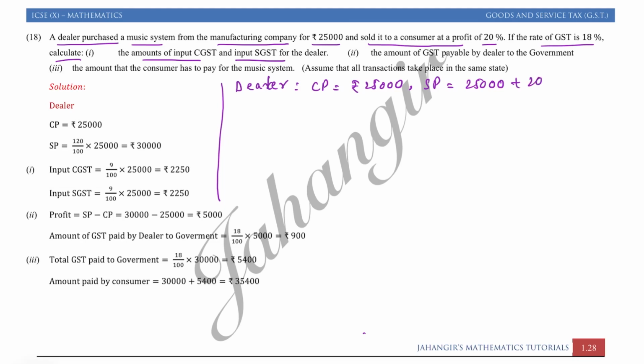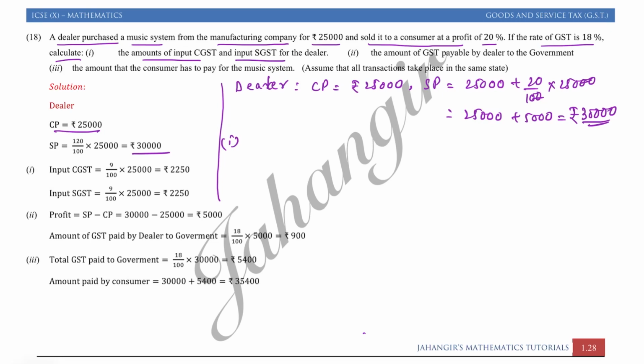plus 20% of 25,000. So 25 twos are 20,000 plus 5,000. That is equal to rupees 30,000. So we got CP and SP. It's over here also. You can have a look at this. The first part where we want input CGST.